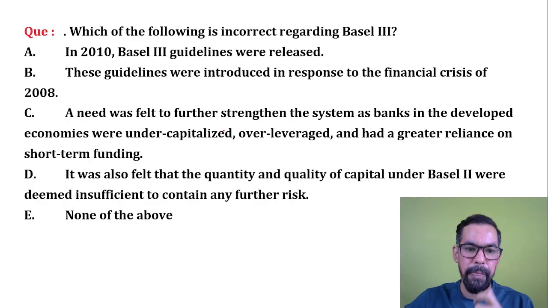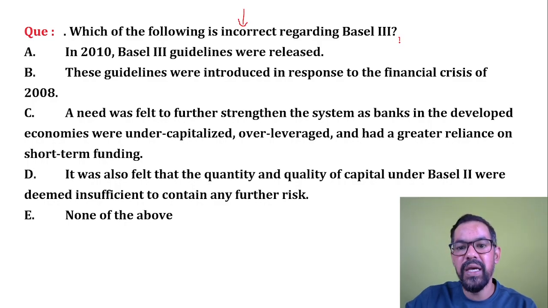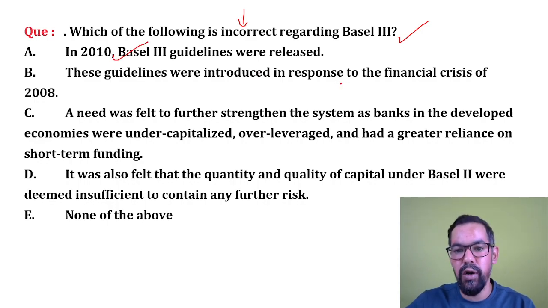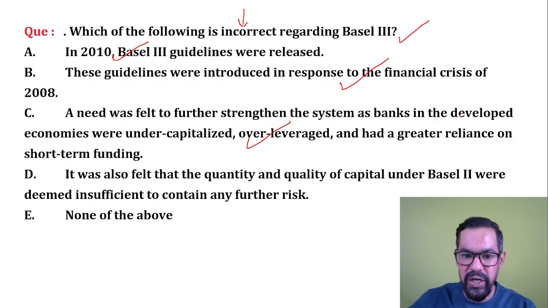Next one. Which of the following is incorrect regarding Basel 3? So Basel 3 was introduced in 2010, correct? These guidelines were introduced in response to the financial crisis, again correct. A need was felt for further strengthening the banks, developing economies and all. So we went through this statement, again correct.